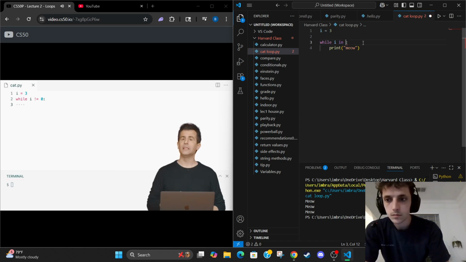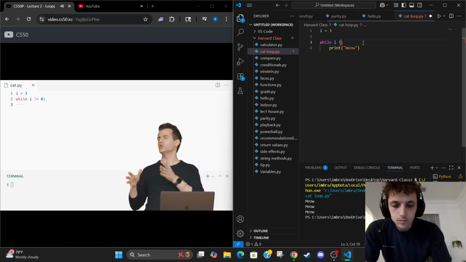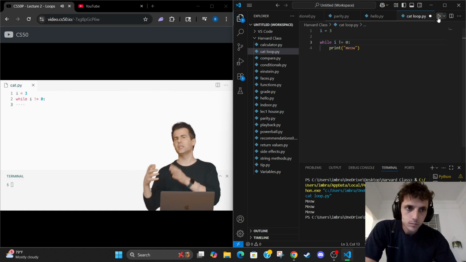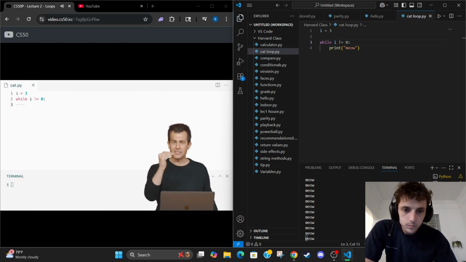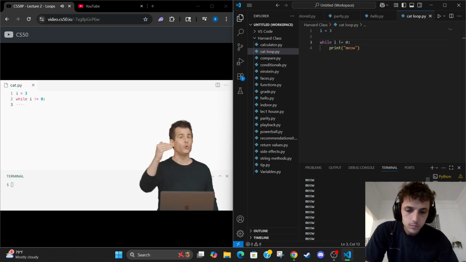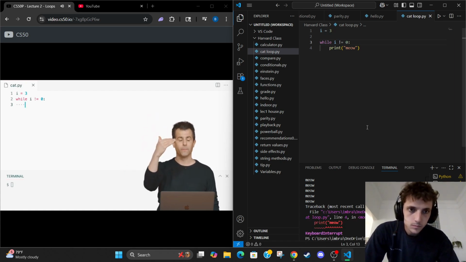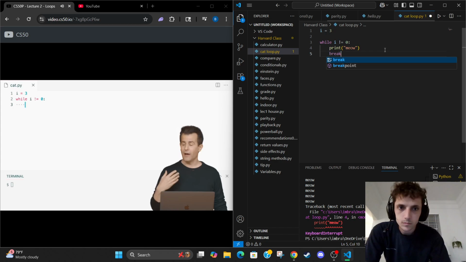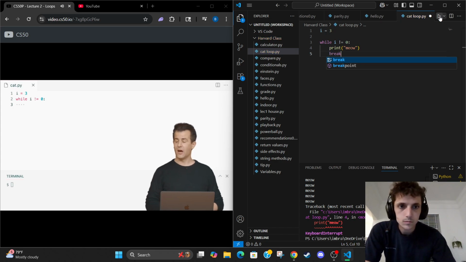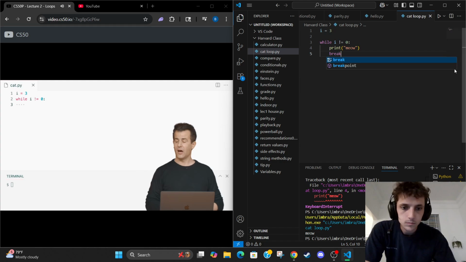Notice the colon at the end of the line. Notice my indentation. Just like with functions and conditionals, you indent the lines that you only want to execute as part of this other thing. What do I want to do while i does not equal 0? Well, I think I just want to meow.